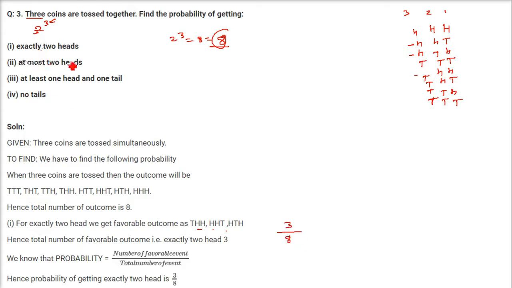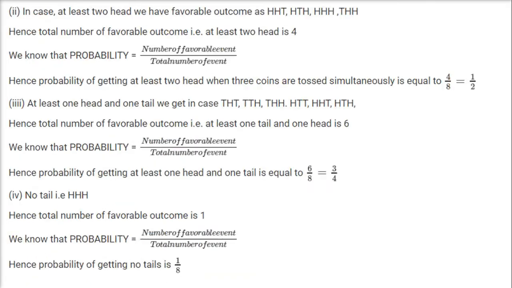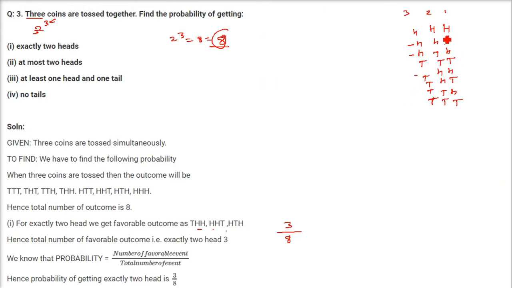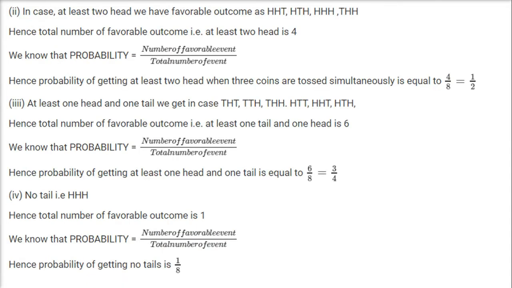So 3 by 8. At most two heads. Let me show you. At most two heads can be this one. That is only this you don't take. At most two heads: this one, this one, this one, this one, and this one. Why? Because we are taking this two heads.